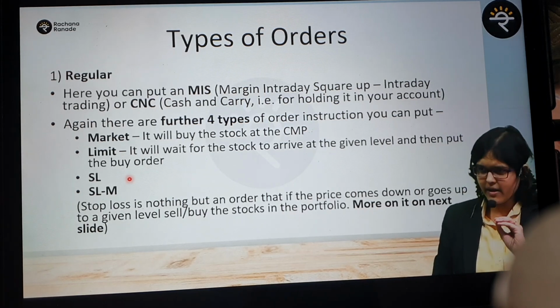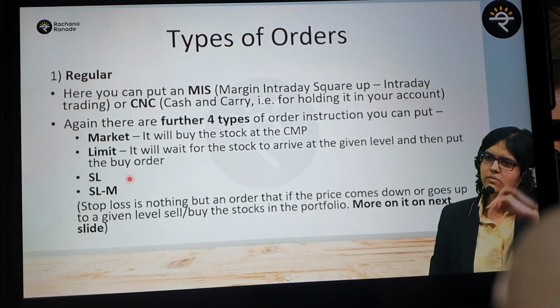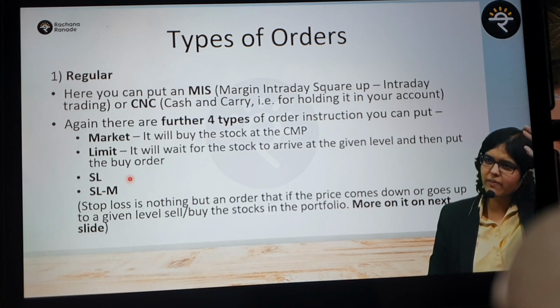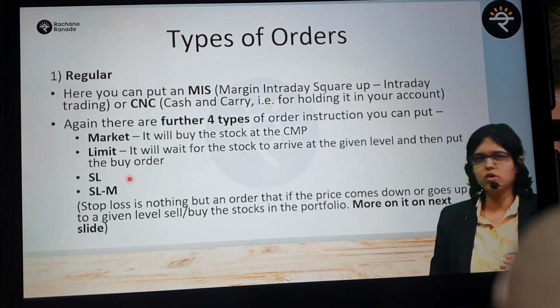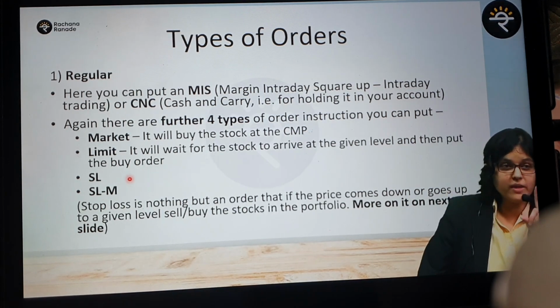Okay, he's saying if I buy at 100 and the stock price starts going up, next tick 101, 102, 103, will the stop loss be executed? What are you asking? Don't do this. Listen, everyone, whenever I'm explaining, please pay 100% attention.